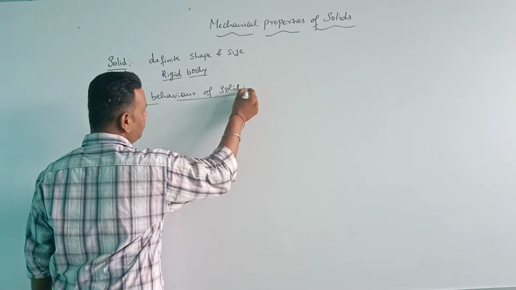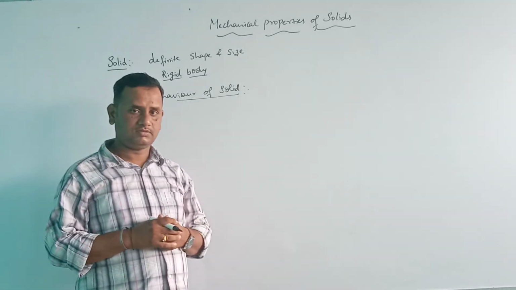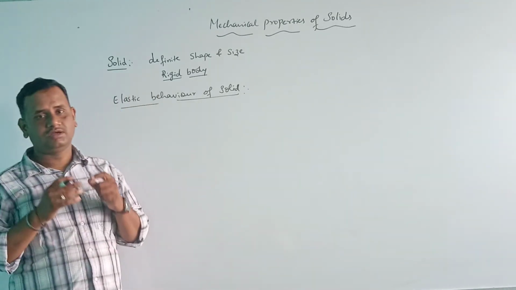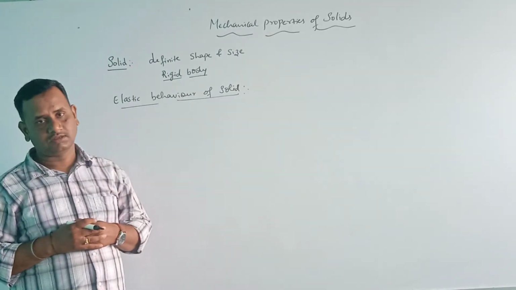As all of you know, a solid has a definite shape and size, and it is made up of a group of molecules or atoms. How are these molecules held with each other?